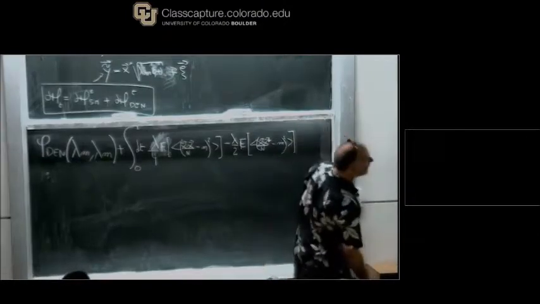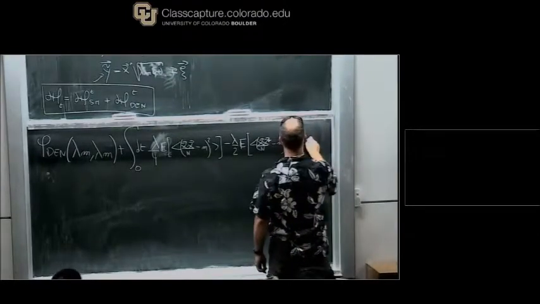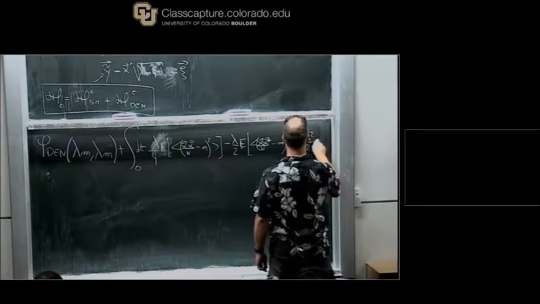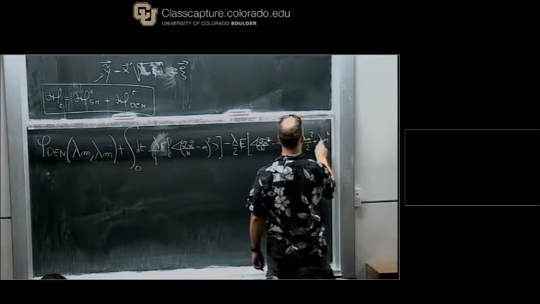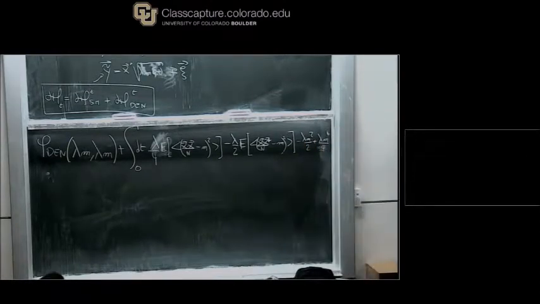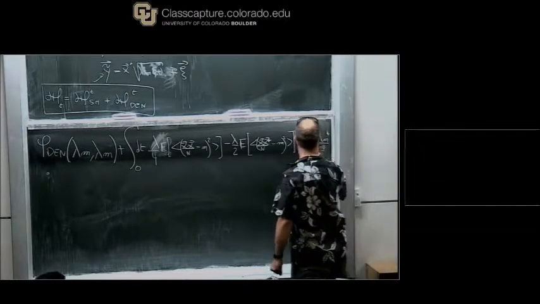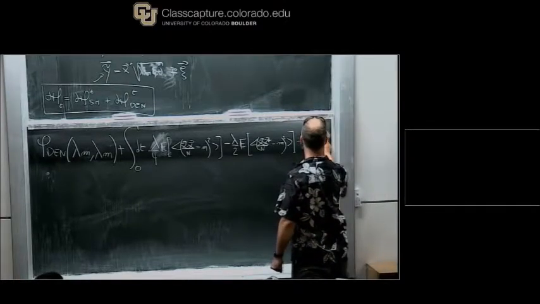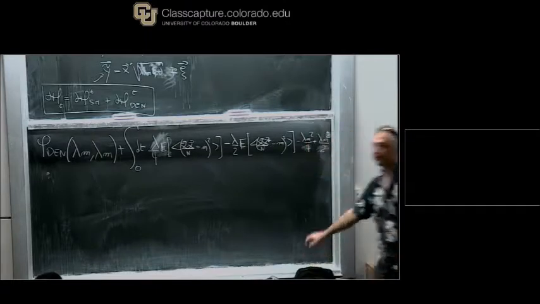Okay, and now I have minus lambda m squared over 2 plus lambda m squared over 4. And I know I could simplify those two. It's fine?